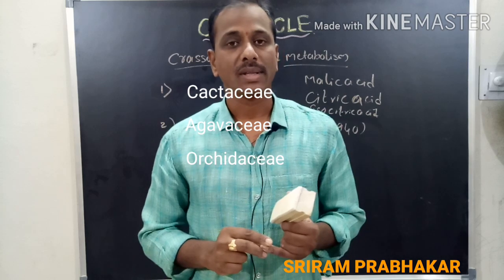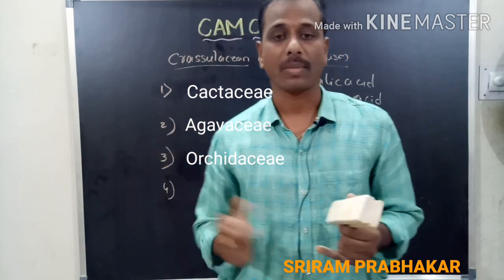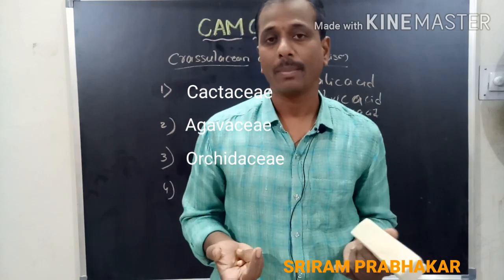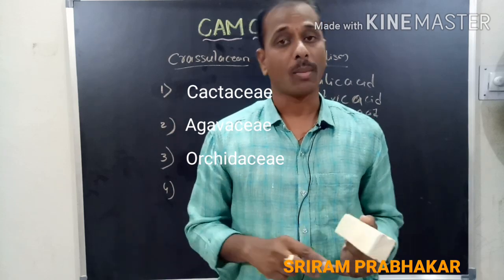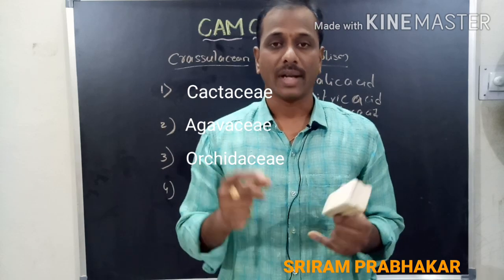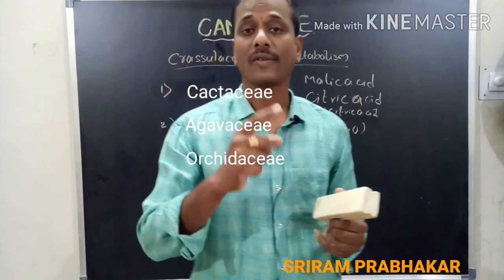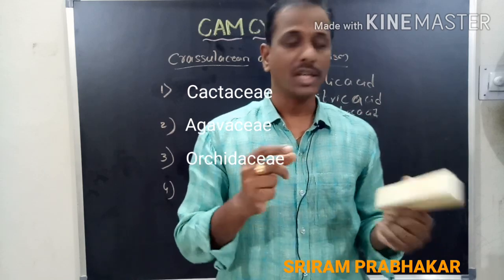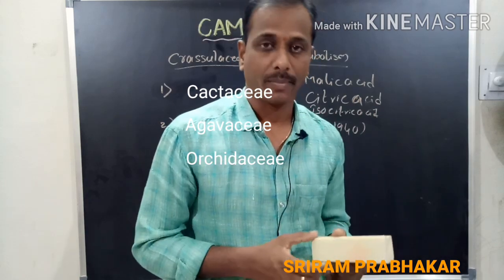Why does this take place here? Because these are dry land or xerophytic plants. In the daytime, due to the high temperature, if the stomata are open, the plant loses its water as water vapor through the stomata. This process is called transpiration. In the daytime the xerophytic or succulent plants close the stomata to prevent the loss of water, so these plants close the stomata in daytime and open them at night time.